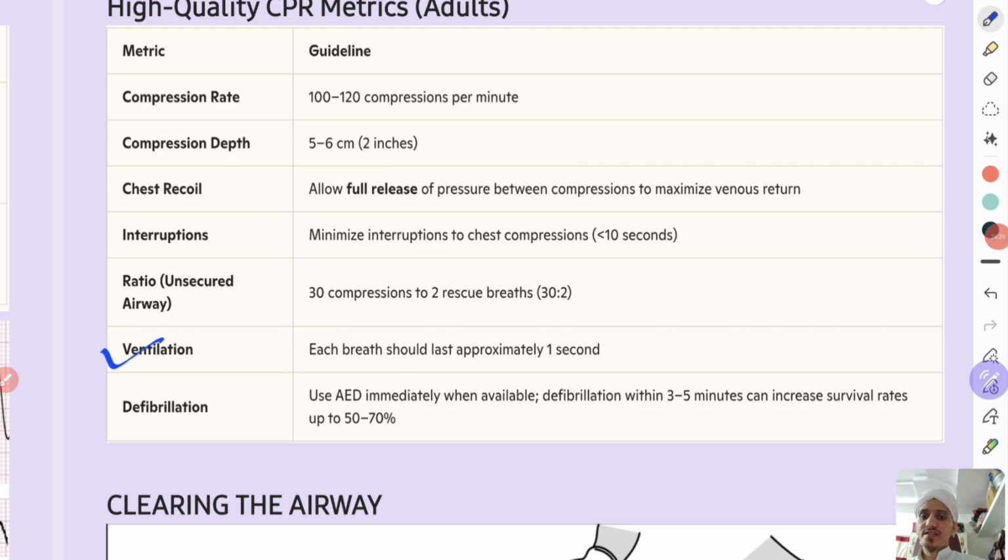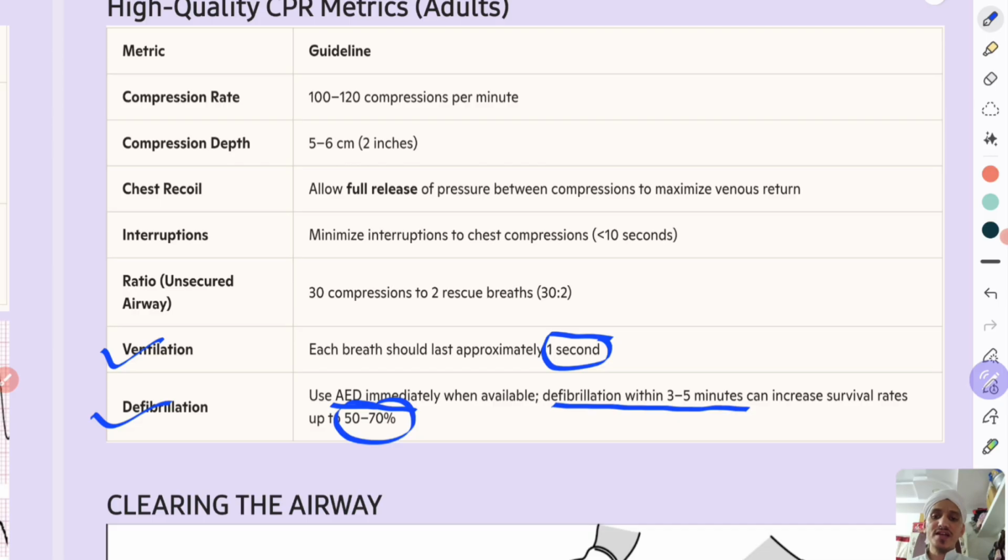For ventilation, each breath should last approximately 1 second. And defibrillation: use an AED, meaning automated external defibrillator, immediately when available. Defibrillation within 3 to 5 minutes can increase survival rates up to 50 to 70%. See the survival rates.